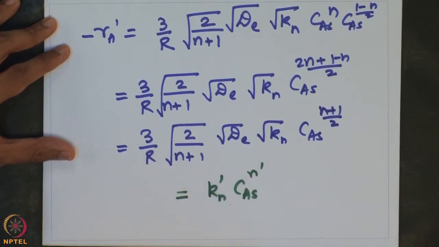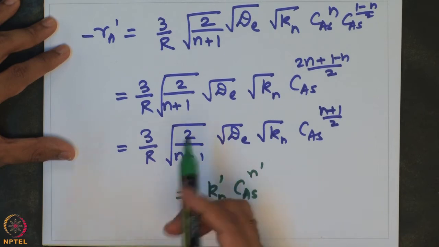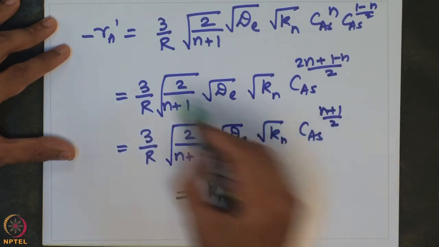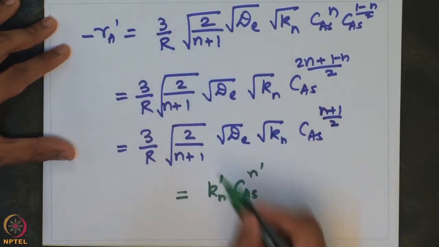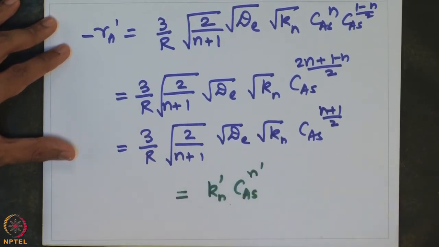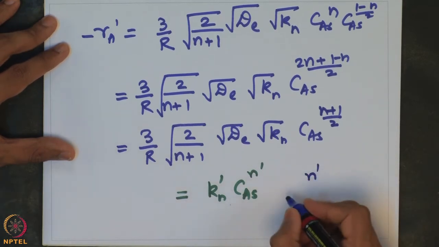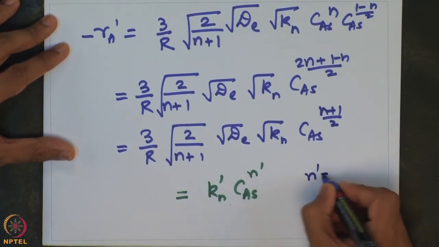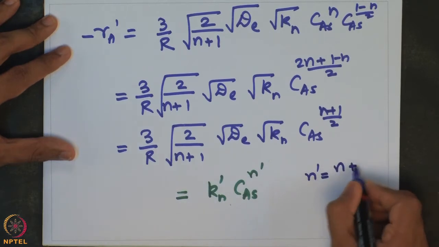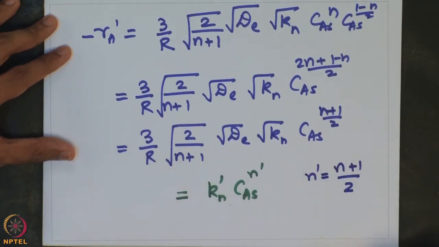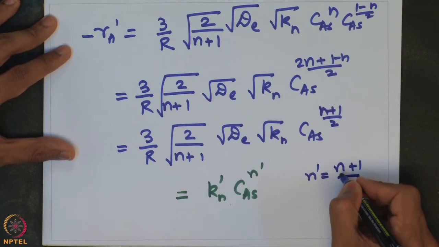So, now comparing the expression we got based on the effectiveness factor for the overall rate at which the reaction happens versus what is observed, we can clearly see that n prime, which is the apparent order which the reaction is observed to happen, is equal to n plus 1 by 2, where n is the true order of the reaction.